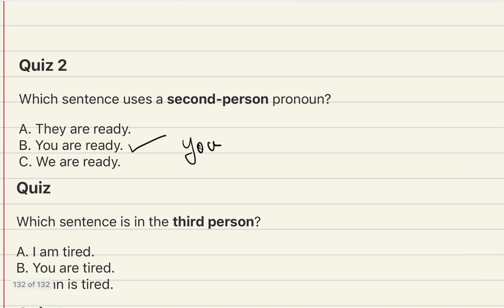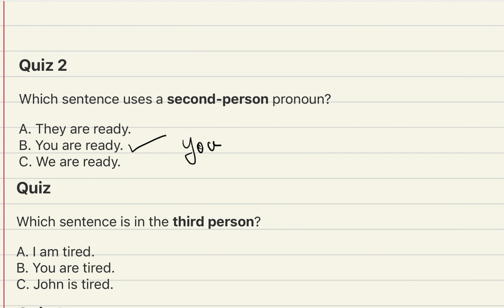Which sentence is in the third person? A, I am tired. B, you are tired. C, John is tired. Okay, take a second, pause the video. Okay, so remember, third person is when we're talking about someone or something else, right? We're not talking directly to someone.